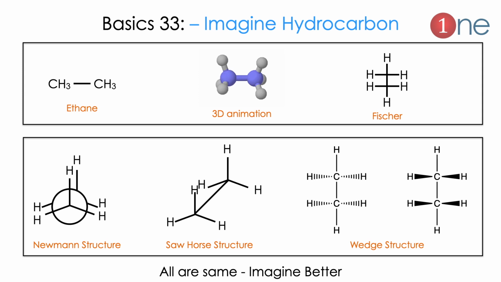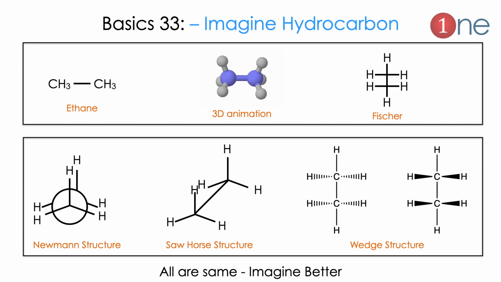Next basic is on imagining hydrocarbon. You should imagine hydrocarbons very well. There are many notations. Here I gave the common to complicated ones. Here I gave an ethane, normally written as CH3 and CH3. But how it really looks in the 3D animation, where the bond is rotating, with the CH3 group in front and another CH3 group on the back side. The same thing can be written as Fischer formula, which is represented as hydrogen above and hydrogen below, or simply written as a cross sign. Then the Newman structure.